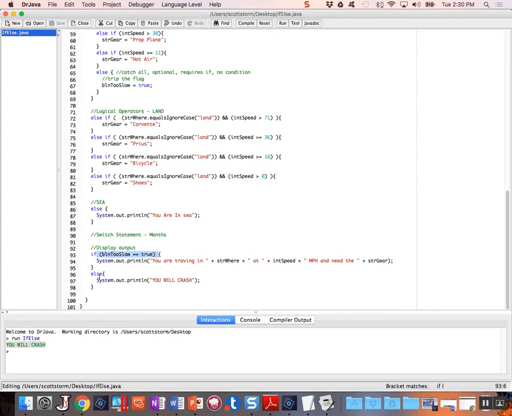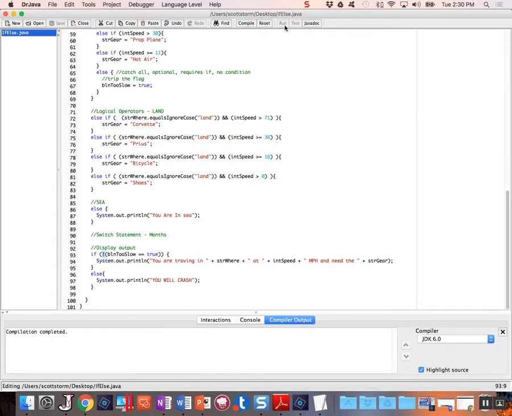Okay, so now we go down to the else if, you will crash. What we want to do, and here it comes, we want to negate. We want to not our result. To not, all we're going to do is put inside parentheses an exclamation point, which is called a bang. The only reason I'm doing this is I just want to show you how to use a not. What this does is it negates the output. So what is true is false, and what is false is true.